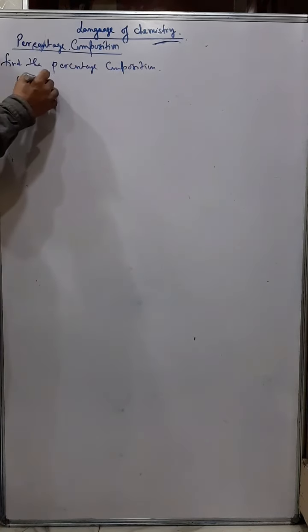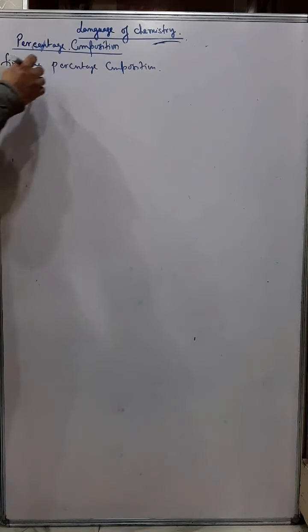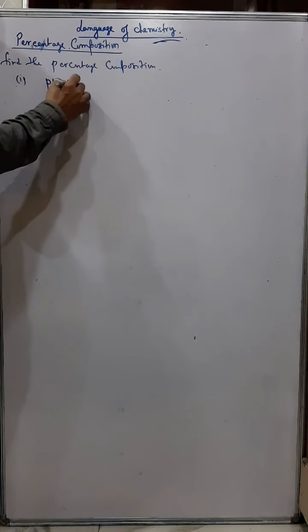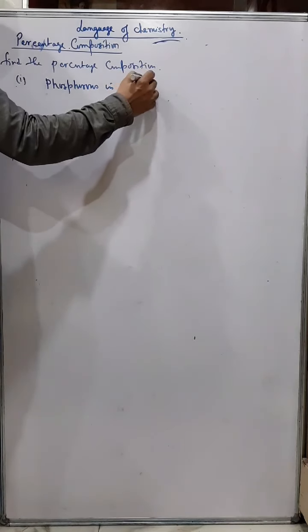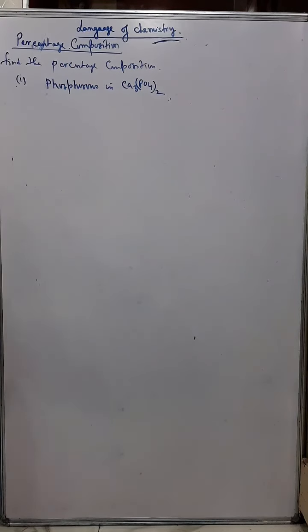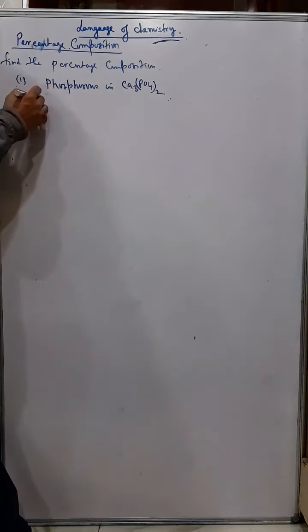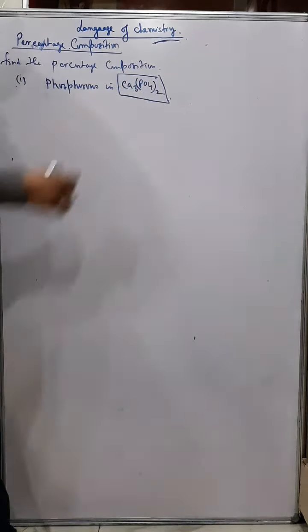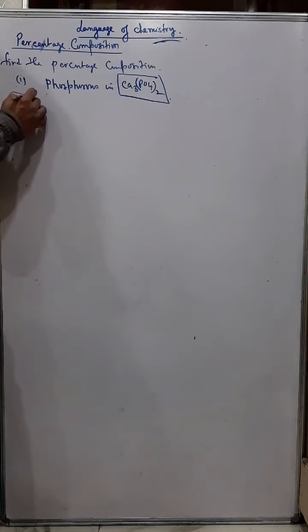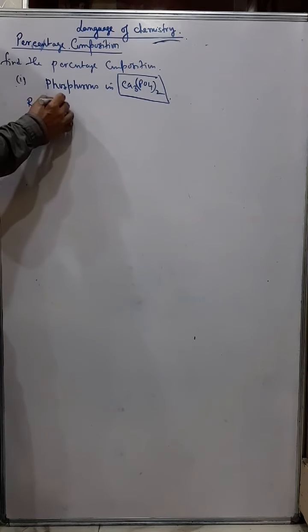They can ask you anything, but I'm just giving you one: find the percentage composition of phosphorus in calcium phosphate, Ca3(PO4)2. Now what you will do, first you will find the RMM of the whole compound.